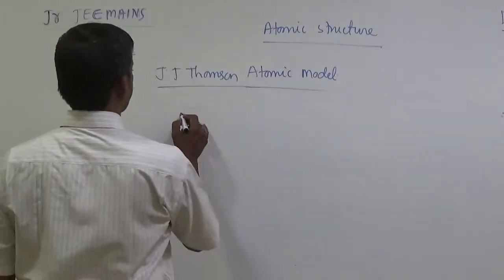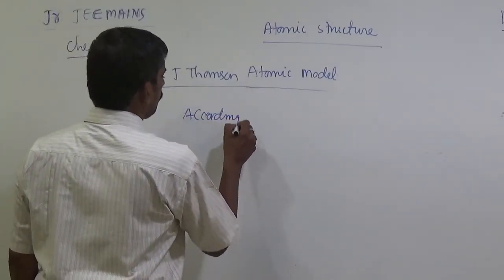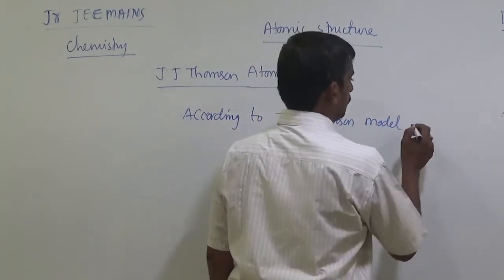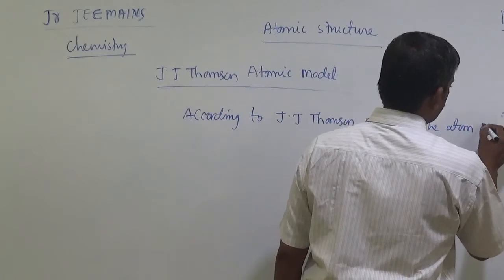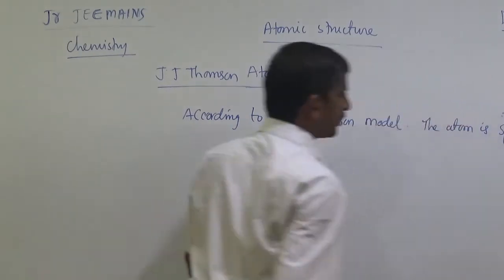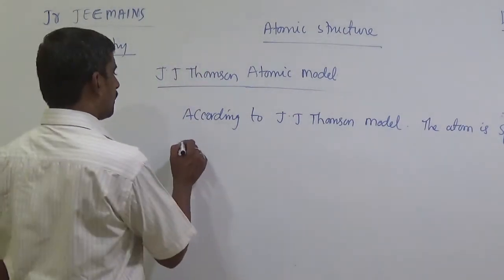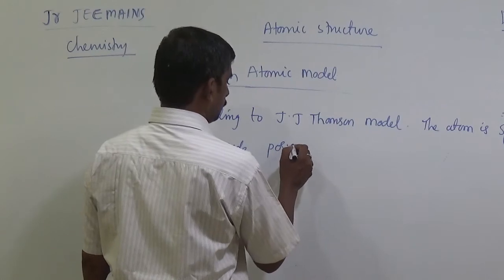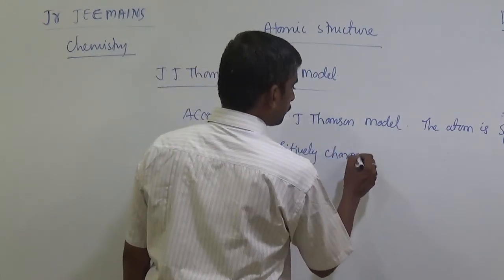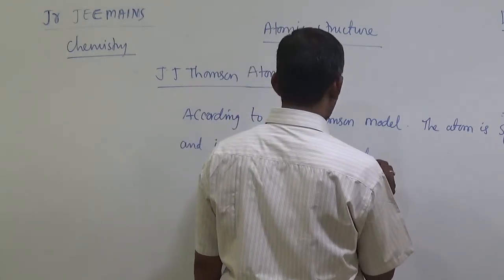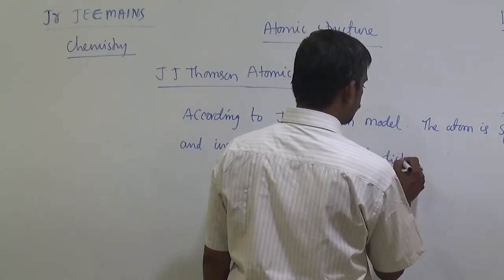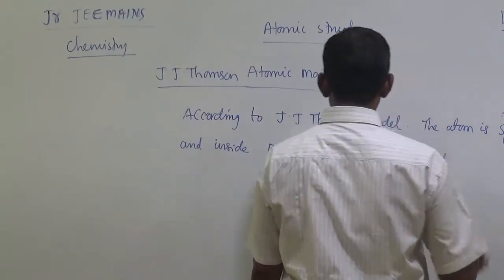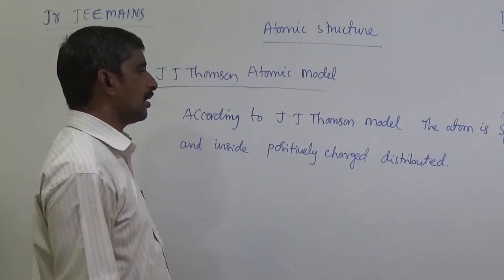Simply, according to the J.J. Thomson model, the atom is spherical and inside, positively charged material is distributed.